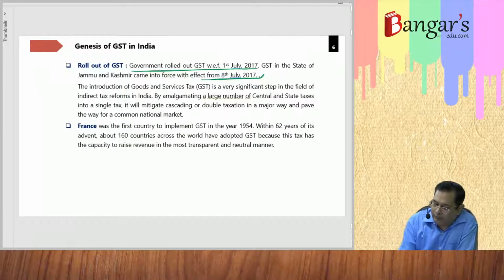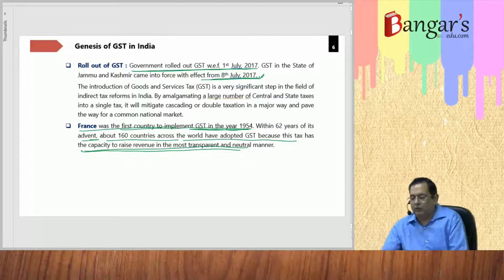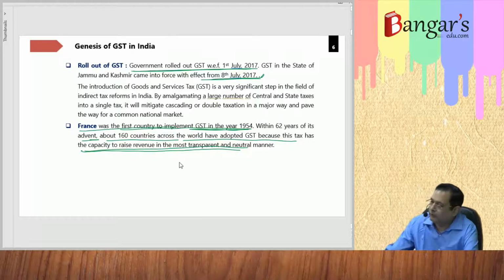Now France was the first country to implement GST in the year 1954. Within 62 years, about 160 countries across the world have adopted GST because this tax has the capacity to raise the revenue in the most transparent and neutral manner.